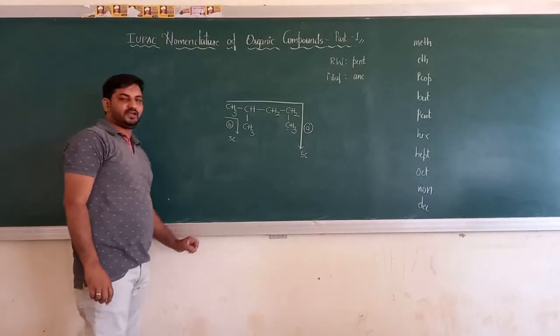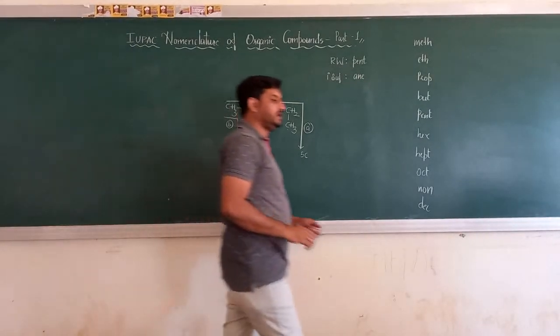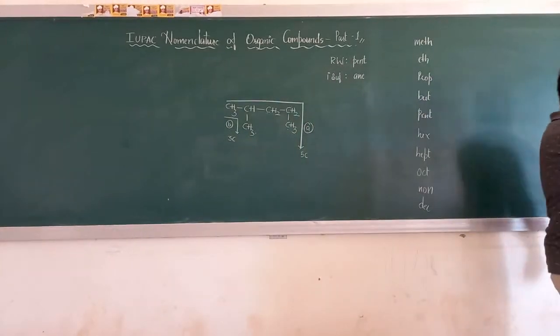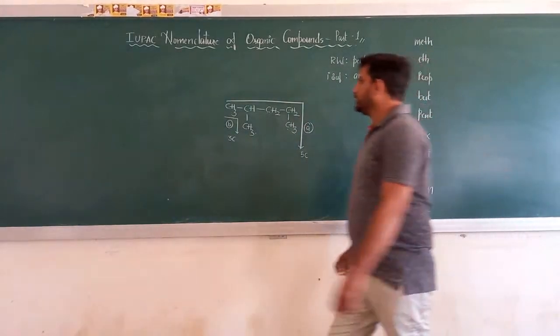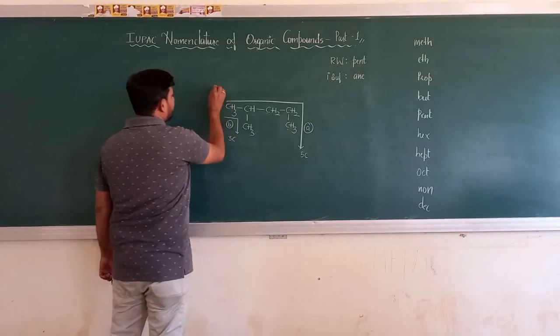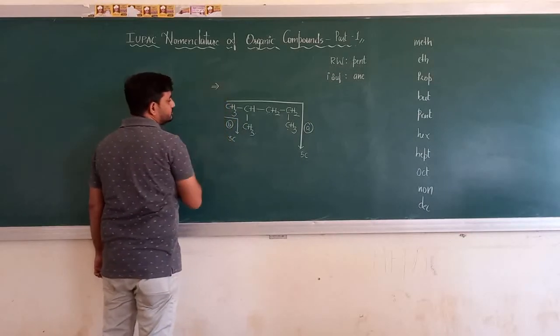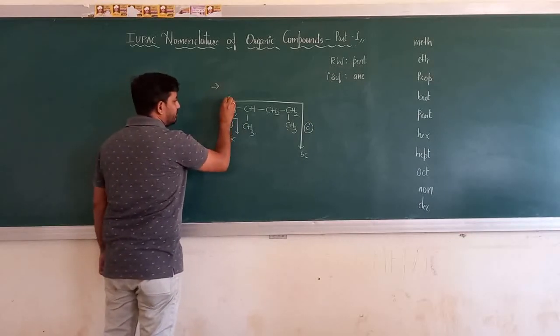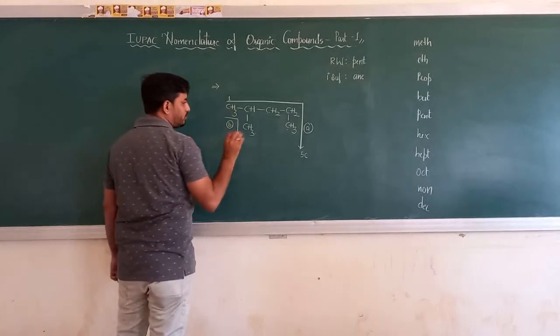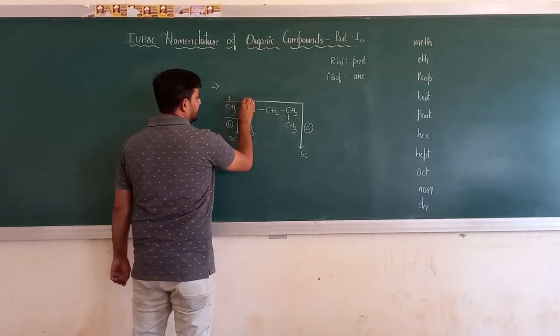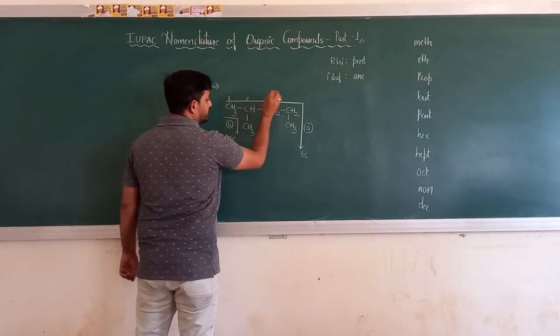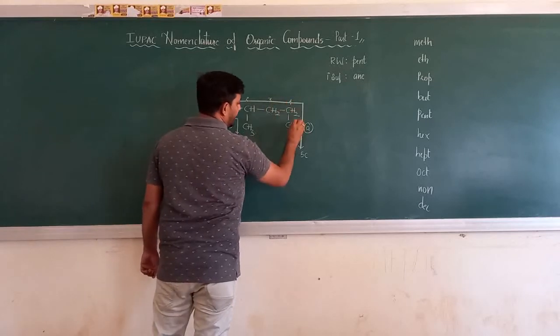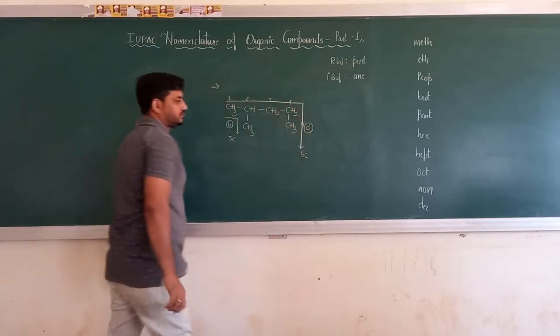Now next point is I have to start numbering the chain. If you observe, I can start numbering from this direction. Then this carbon will get number 1, in the chain only number 1, not other things. This carbon will get number 2. This will be 3, this will be 4, and this will be 5.